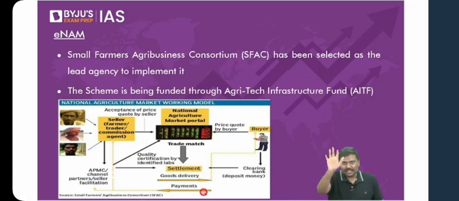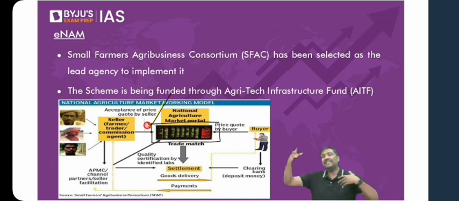For example, imagine you're a farmer. Until now, before ENAM, you would simply take the crop, go to the APMC, buyers would come to the APMC, and you would sell it to the buyers. Now, that is not the structure. You will take the crop, get the quality certificate, and list the crop in a portal. Can you see a board here? There's a black board in the picture. You will list your crop in the portal. It's a website. You are registered. Buyers are registered. So you will list your crop in the portal like this.